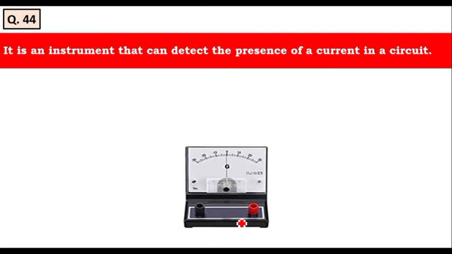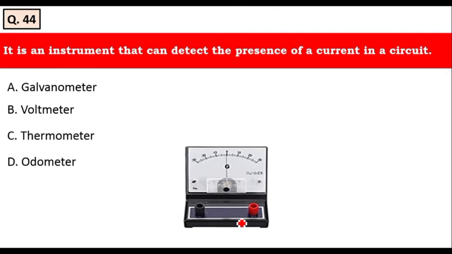It is an instrument that can be used to detect the presence of current in a circuit: galvanometer, voltmeter, thermometer, odometer. It is the galvanometer, which is used to determine the presence of current in the circuit. Voltmeter is used to determine the voltage, thermometer is used to determine the temperature, and odometer is used to determine the distance covered by the vehicle, or the speed of the vehicle.